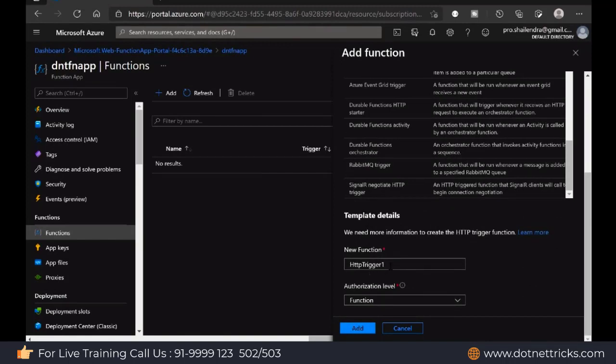So here I'm going to start with the HTTP trigger, and now we have the template details. Here you can define your function name. Let's say I'm defining my function name as fn HTTP trigger 1. Then we have the authorization level. We have function, anonymous, and admin. We're giving the authorization level as anonymous, so that anyone can access it here. Now click on the add button.